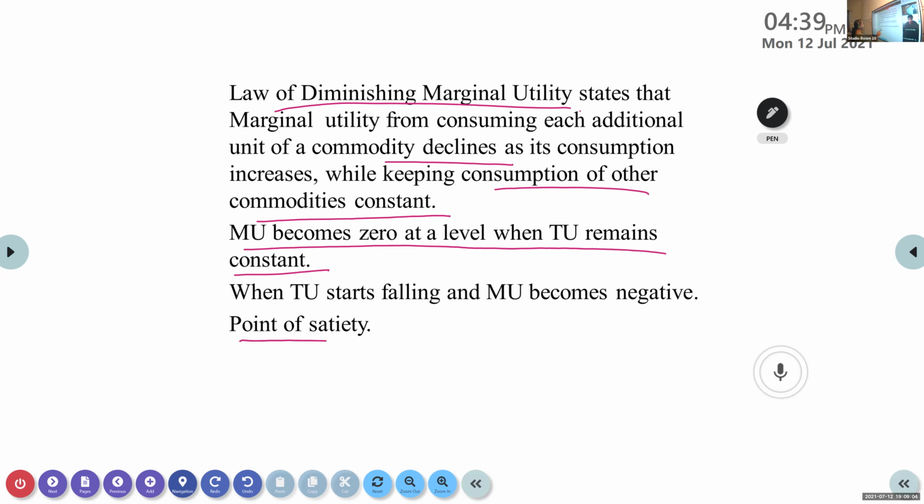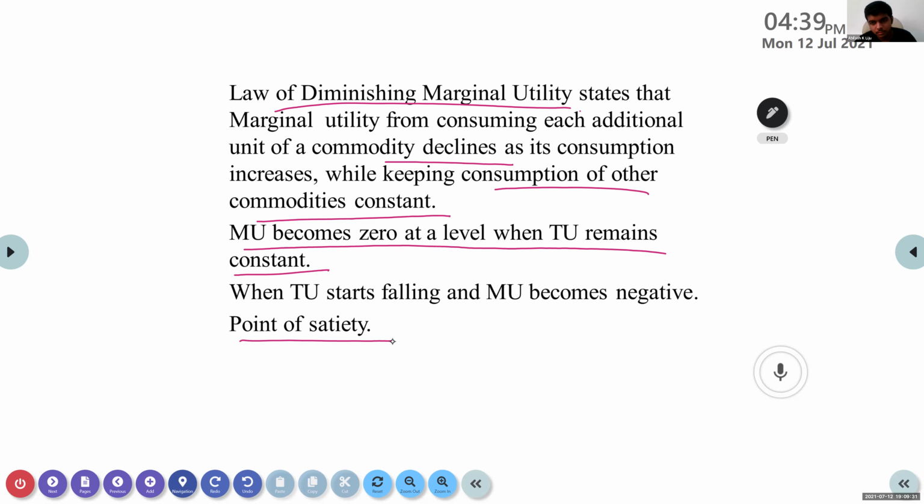Now, the point of satiety, what do you mean by point of satiety? Anyone? Which point do we call the point of satiety? When TU is constant, MU becomes what?